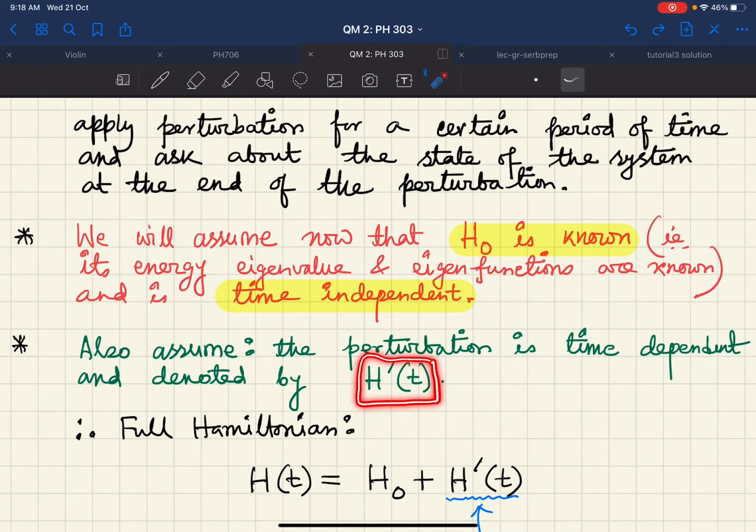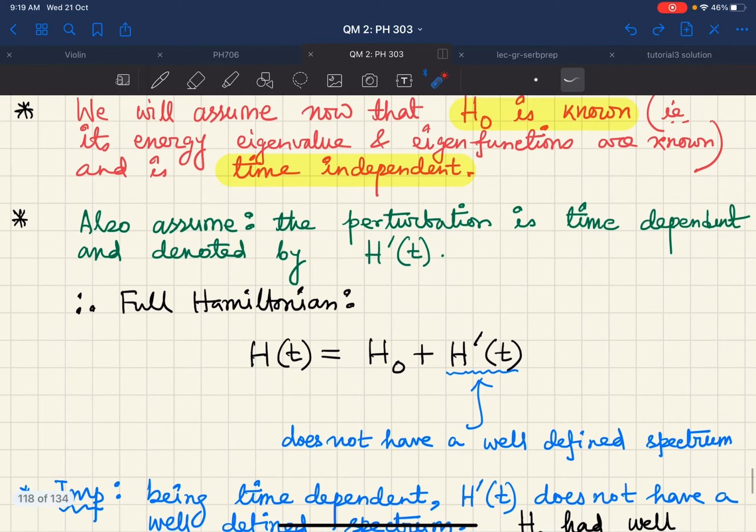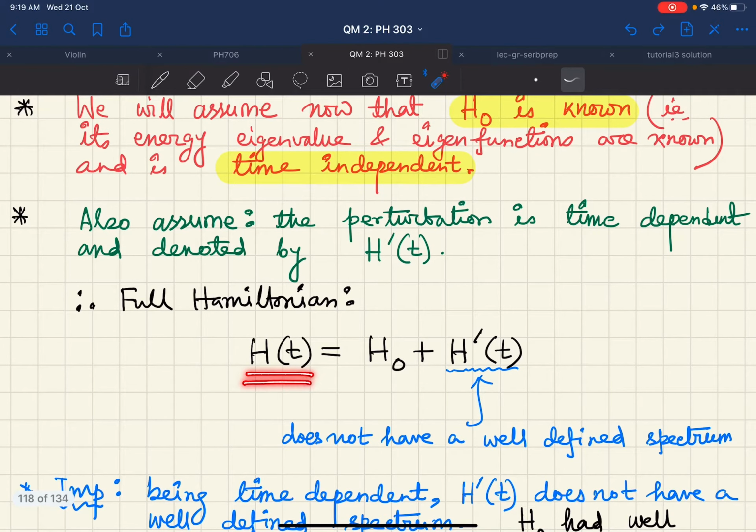So I have a perturbation which I denote by H prime, but this Hamiltonian H prime is a function which is dependent on time. Therefore, your full Hamiltonian, which you can denote by H, should be dependent on time, because although H naught is independent, my H prime, which is the perturbing Hamiltonian, is dependent on time.